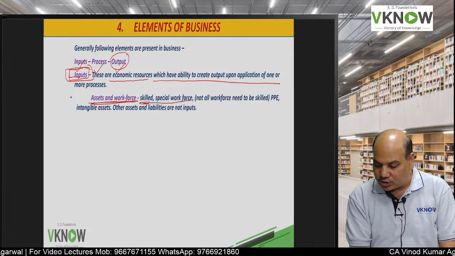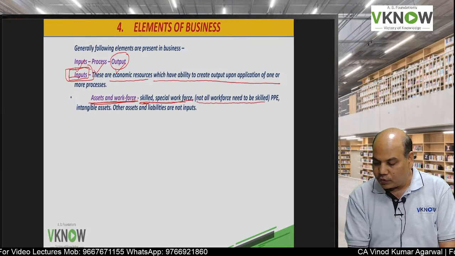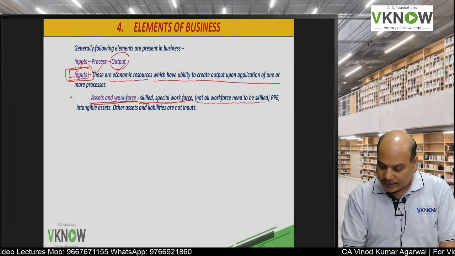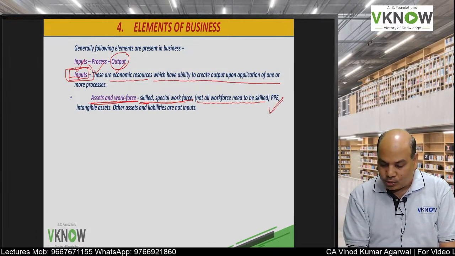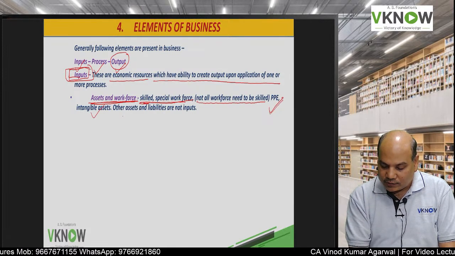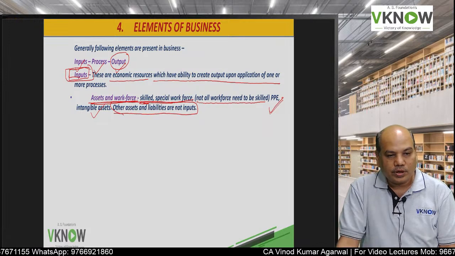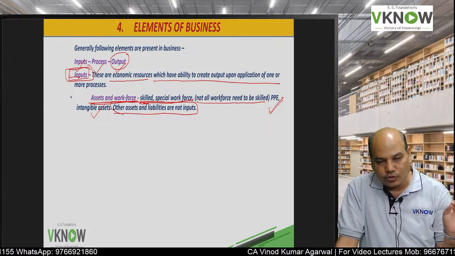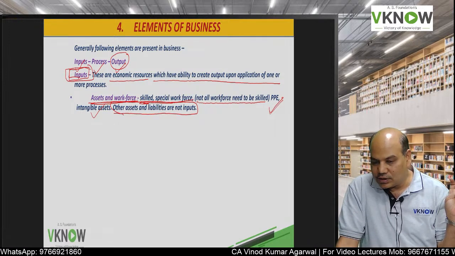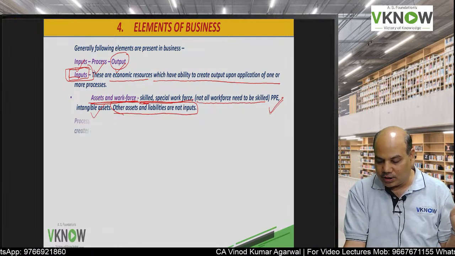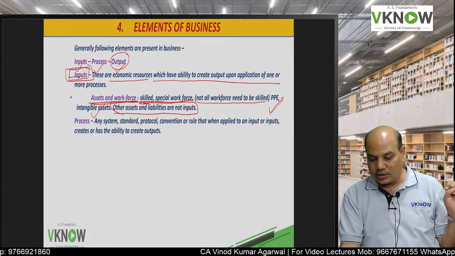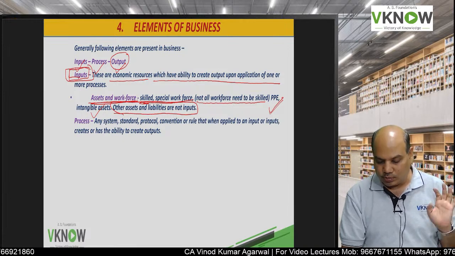Skilled and special workforce are included, though not all workforce need to be skilled. Assets will include PPE and intangible assets. Other assets and liabilities are not inputs. So input will include your workforce and certain assets like PPE and intangible assets, but other assets and liabilities are not inputs.